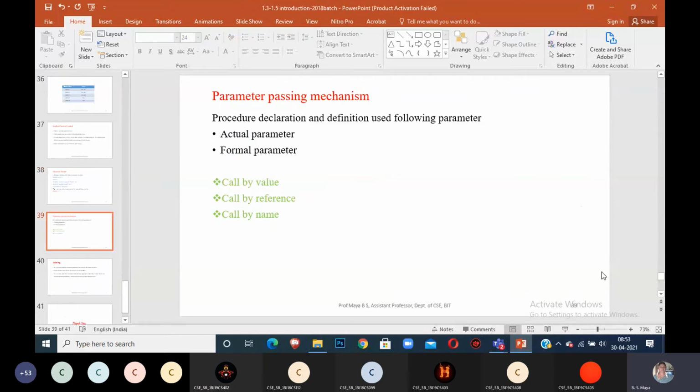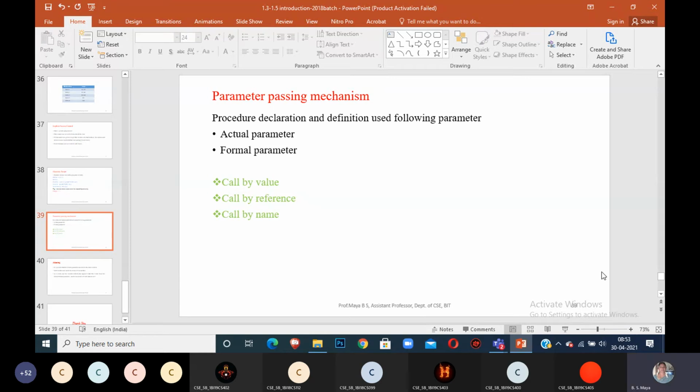Next is the last one, the parameter passing mechanism. You already know this. Can you tell me what is actual parameter and what is formal parameter? Actual parameter is where you are defining. Formal parameter is where you are using. Ma'am, actual parameter is the variable where it is originally declared and used.